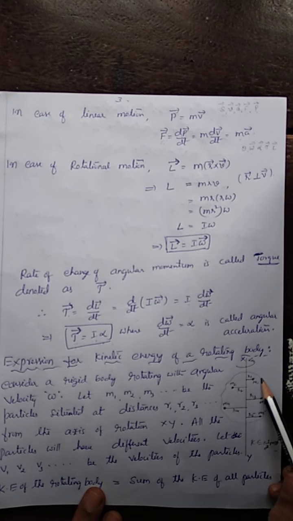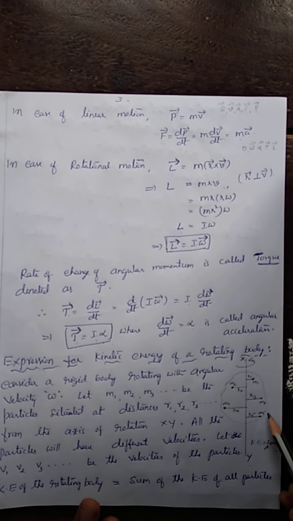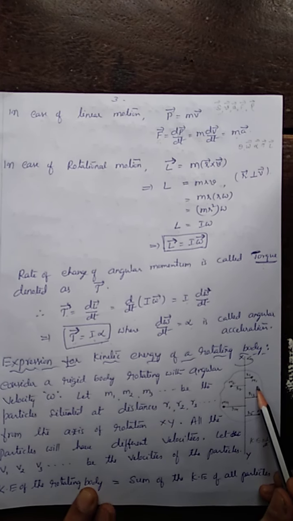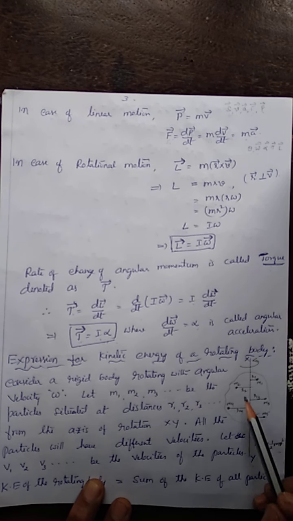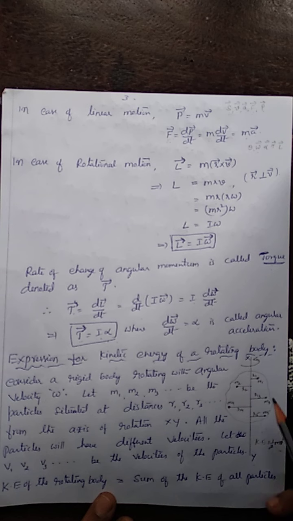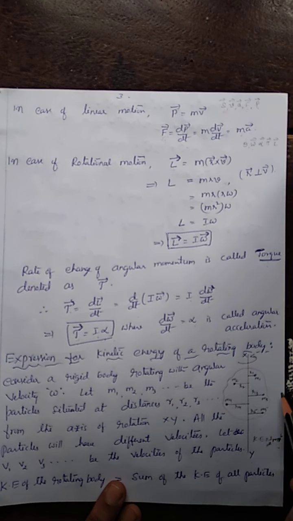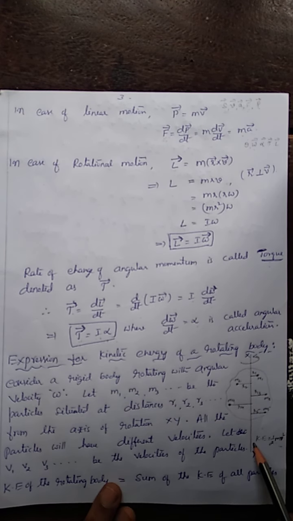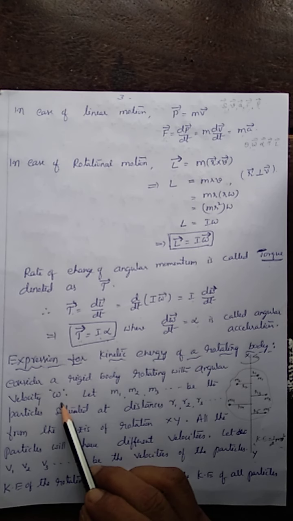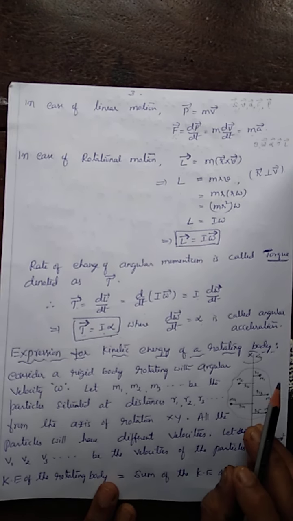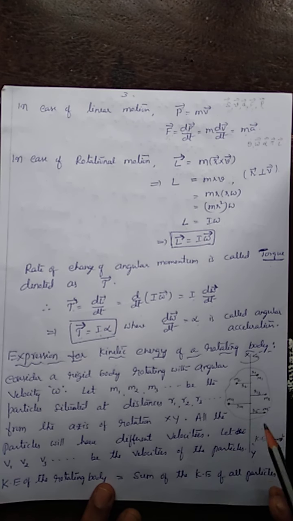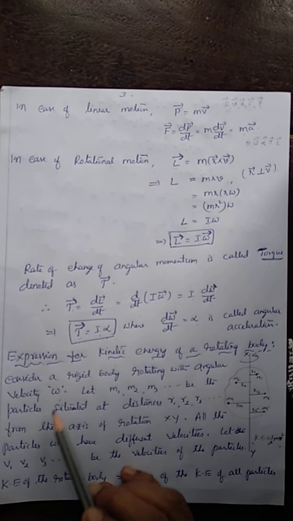Consider a rotating body, with XY as the axis of rotation. Again, we consider different particles of masses m1, m2, m3 at different distances r1, r2, r3 and so on. Let the total mass of the body be m, rotating about this axis with a uniform angular velocity omega. The angular velocity remains constant.